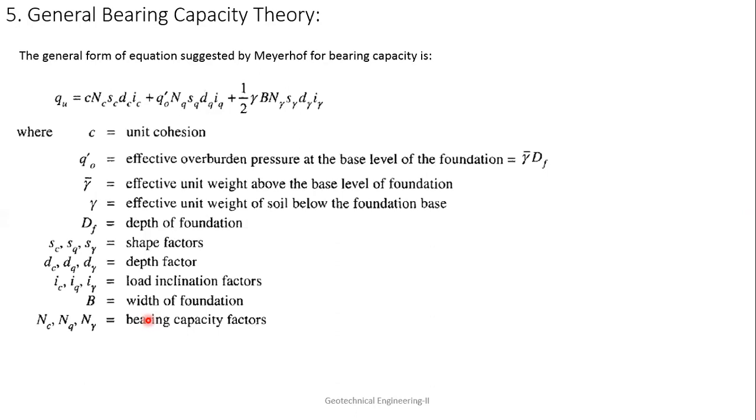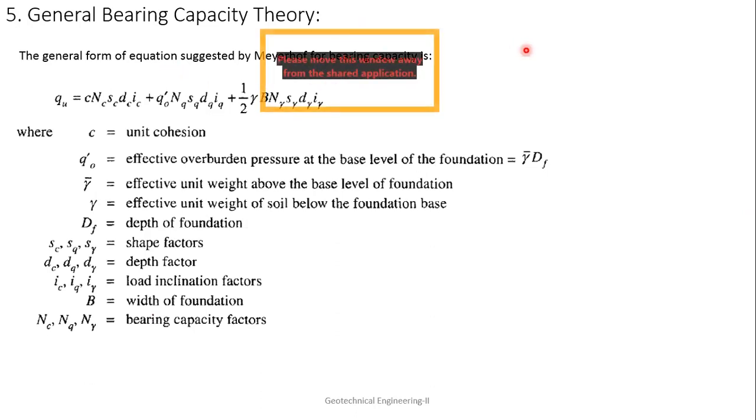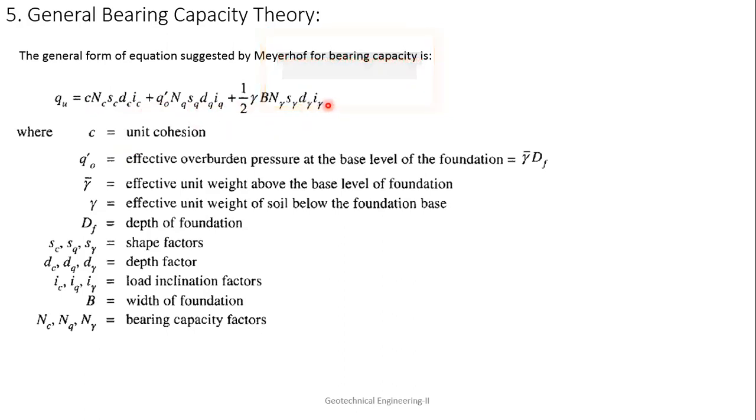Now, this is the general form of equation for general bearing capacity, which is given by Meyerhof. All these theories we have given here, that means Meyerhof, Hansen, and Vesic, use the same formula. The only thing is that the Nc, Nq, and Ngamma values will change. Nc and Nq will be the same, and the Ngamma value will change, and then the Sc, Dc, and Ic values will change. So what are these Sc, Dc, Ic, and Sq, Dq, Iq, and S gamma, D gamma, I gamma? Here c is the unit cohesion.